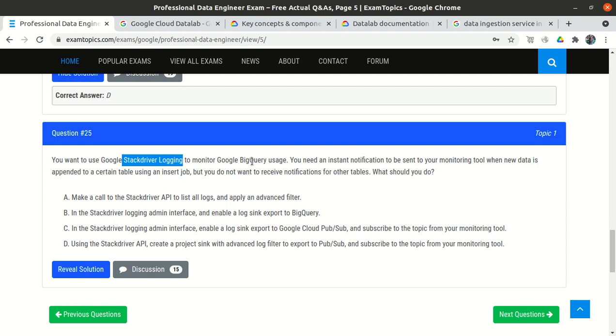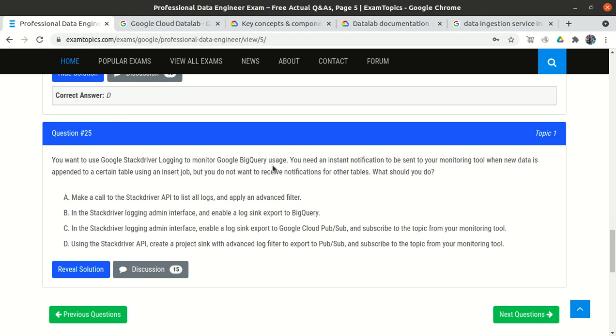every service's data. We can use Stackdriver Logging with any service, whether it is a VM log we want to log, or Google BigQuery, or anything. You need an instant notification to be sent out to the monitoring tool when new data is appended to a certain table using an insert job, but you do not want to receive notification for the other tables.